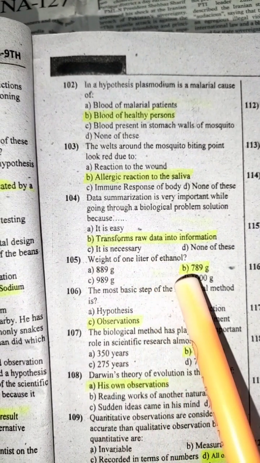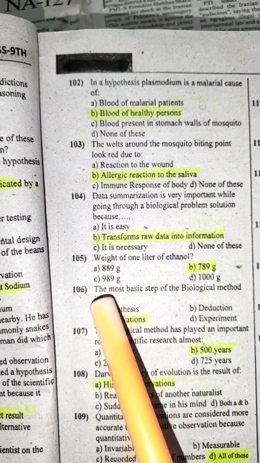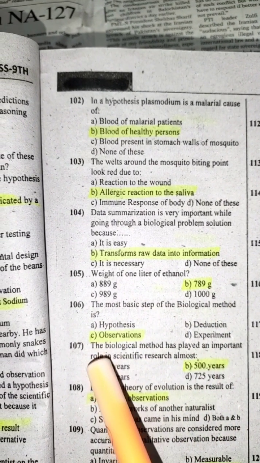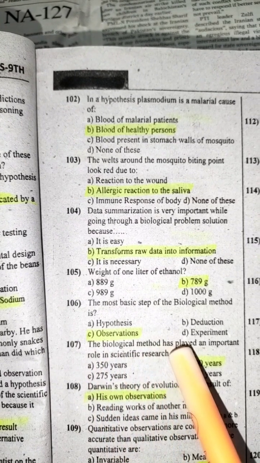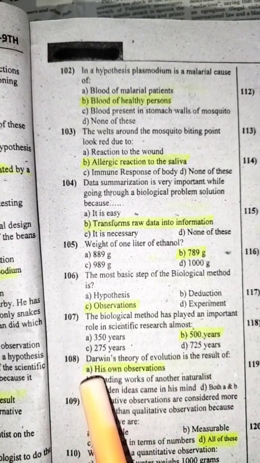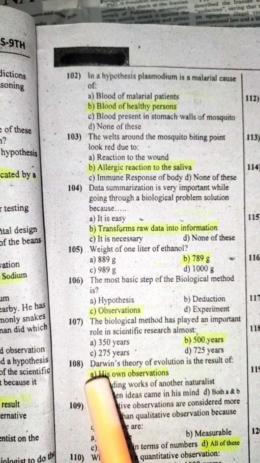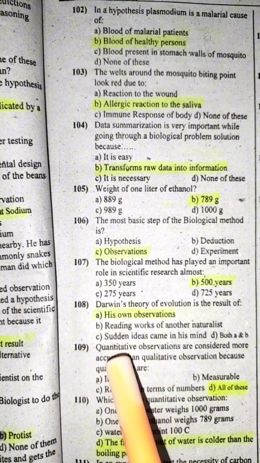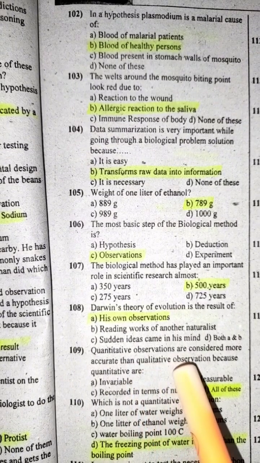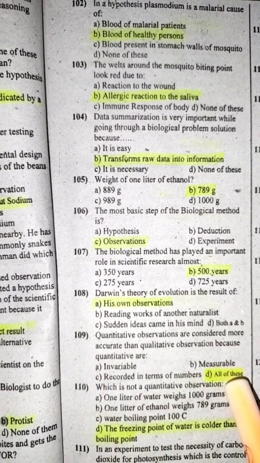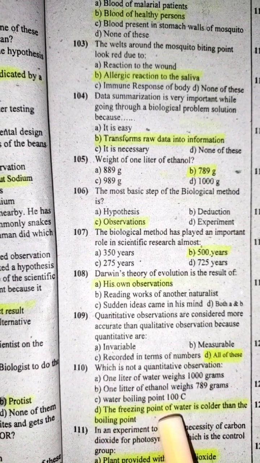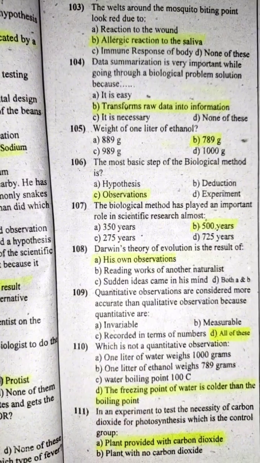Weight of 1 liter of ethanol: 789 gram. The most basic step of the biological method is observation. The biological method has played an important role in scientific research for almost 500 years. Darwin's theory of evolution is a result of his own observations. Quantitative observations are considered more accurate than qualitative observations. Which of these is not a quantitative observation? The freezing point of water is colder than the boiling point.